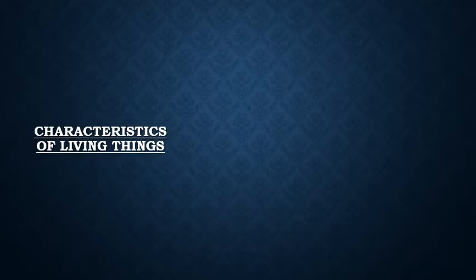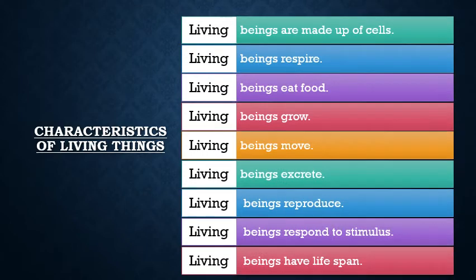Now in this chapter, you are going to see the different characteristics of living things which can be differentiated from the non-living thing. Now you are going to see 9 characteristics of living things. Living things can be a man, an animal, a plant, a small creeper, a fish living in the water. All these things come under living things. Now, I will just briefly explain the characteristics of the living things, and in the later slides you will understand the in-depth matter of these living beings.